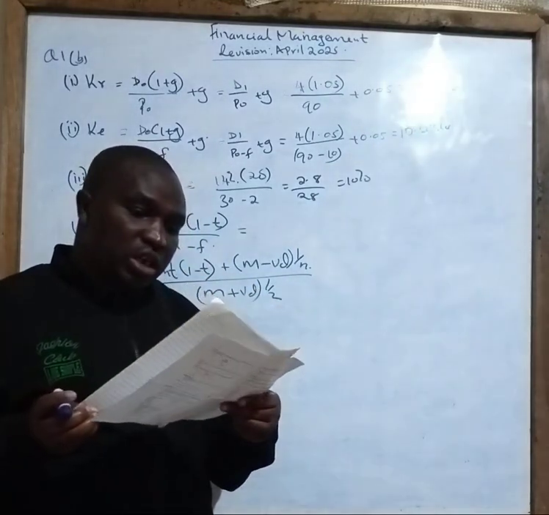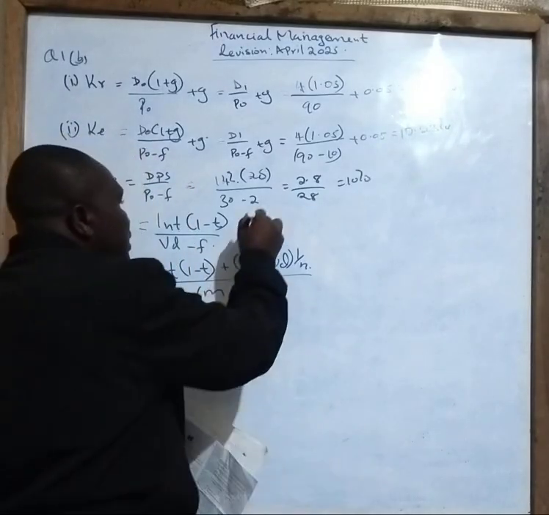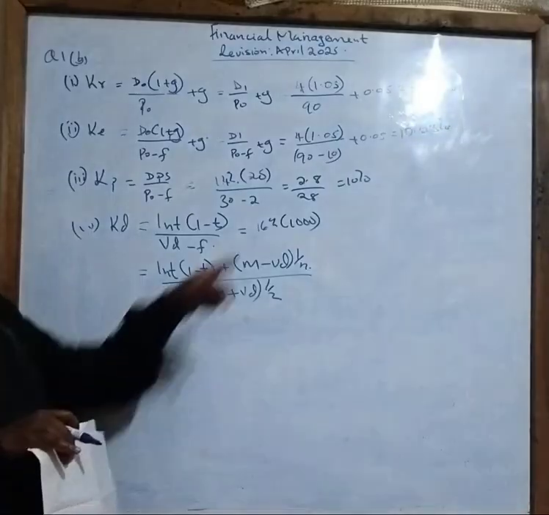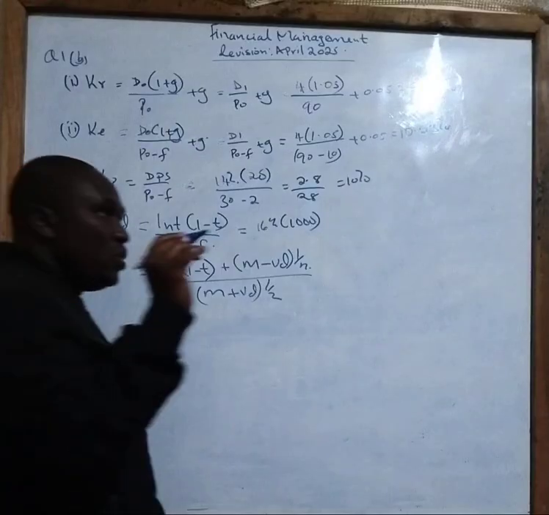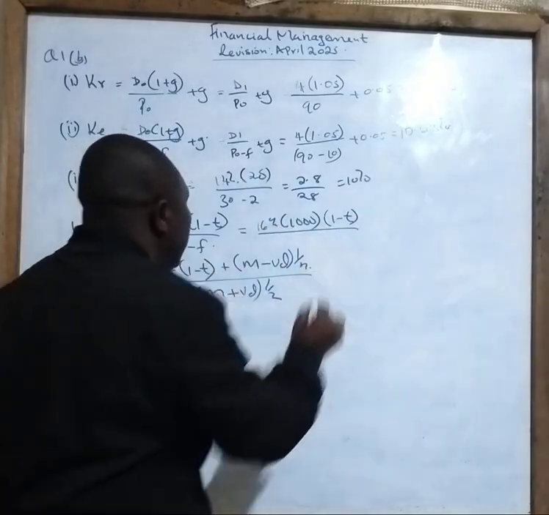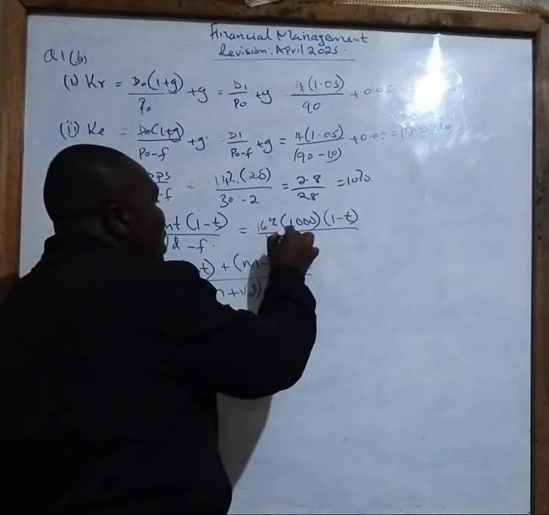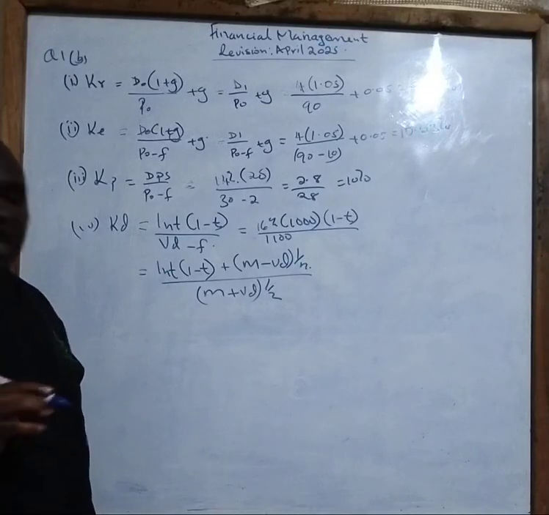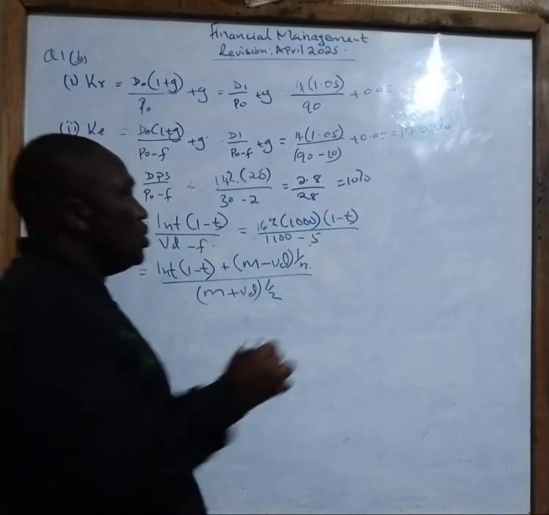In this case, we have been told it will be 16% of the par debenture, not the market price. It will be 16% of the par debenture, which is what? 1,000. Then on this 1,000 here, we have to pay the tax. In this case, it will be 1 minus t tax. Then everything over the value of the debt. In this case, the value of the debenture we have been told is 1,100. Out of this 1,100, there will be 5% flotation. So we subtract 5 shillings flotation cost. So what will be your answer?